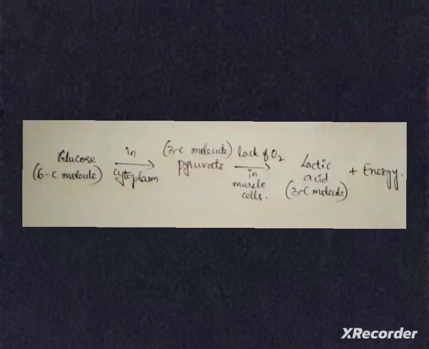Sometimes when there is lack of oxygen in our muscle cells, another pathway for the breakdown of pyruvate is taken, in which pyruvate is converted into lactic acid, a 3 carbon molecule, with the release of energy. Glucose, a 6 carbon molecule in the cytoplasm, is broken down into pyruvate, a 3 carbon molecule, during the lack of oxygen in the muscle cells, and gives rise to lactic acid, a 3 carbon molecule, with the release of energy.